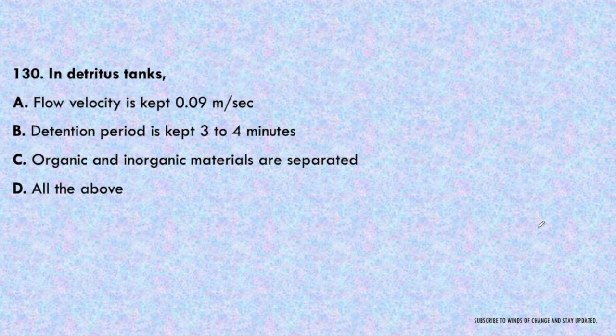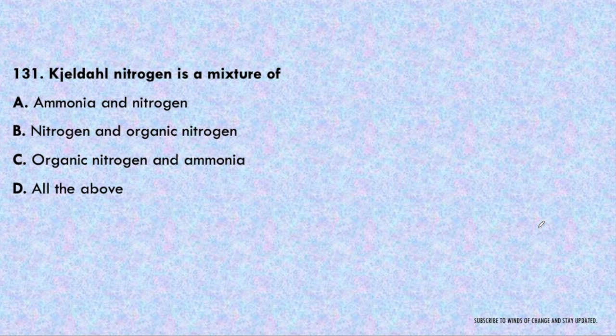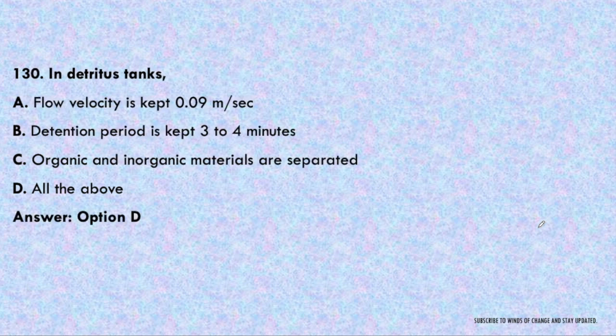Next question, in detritus tank flow velocity is kept 0.09 meter per second, detention period is kept 3 to 4 minutes, organic and inorganic material are separated, or all of the above. So the answer will be all of the above. In the detritus tank, the flow velocity is kept 0.09 meter per second. Detention period is about 3 to 4 minutes. Organic and inorganic materials are separated.